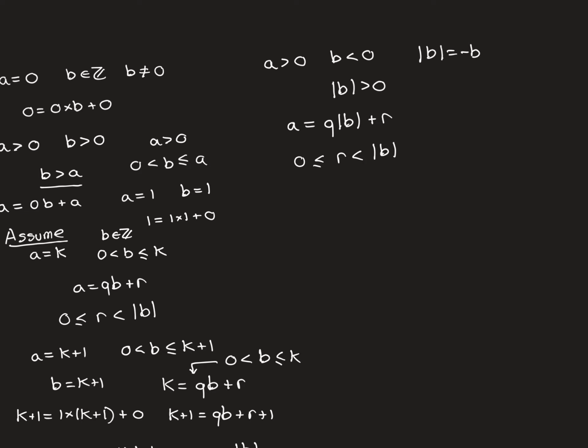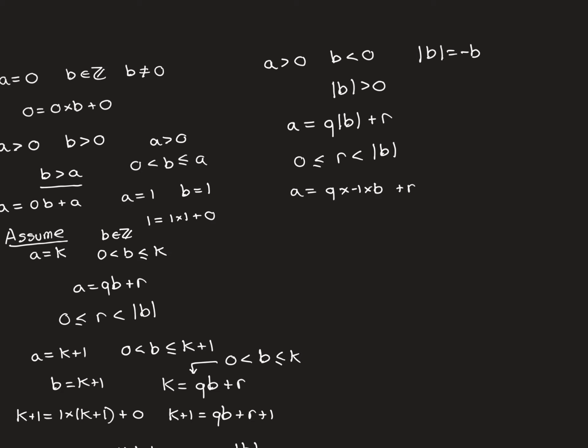So I can now replace this with negative b here, and all I need to do is actually make q negative. So if I do this, it's going to be a is equal to q times minus b, but of course minus b is just equal to minus 1 times b plus r.